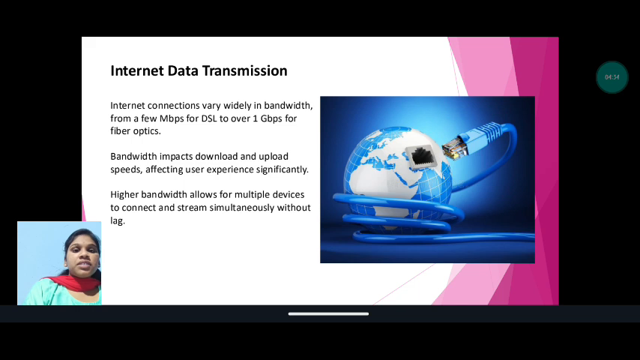Internet data transmission. Internet connections vary widely in bandwidth from a few Mbps. Mbps means megabits per second for DSL. DSL means digital subscriber line, to over 1 Gbps. Gbps means gigabits per second for fiber optics. Bandwidth impacts download and upload speeds, affecting user experience significantly. Higher bandwidth allows multiple devices to connect and stream simultaneously without lag.